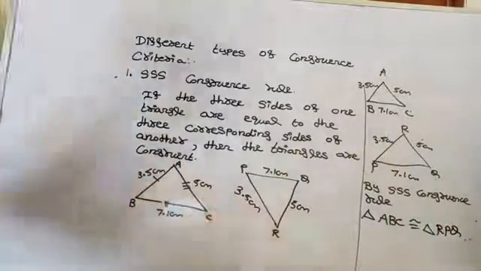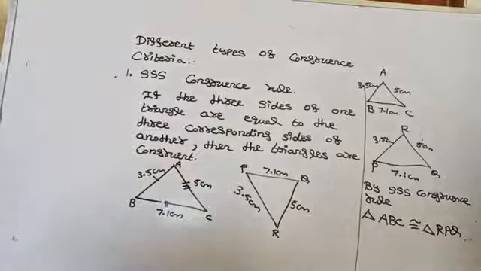So what is the meaning of that? The side AB is equal to RP, then side BC is equal to PQ, then side AC is equal to RQ. Are you getting here? Yes.